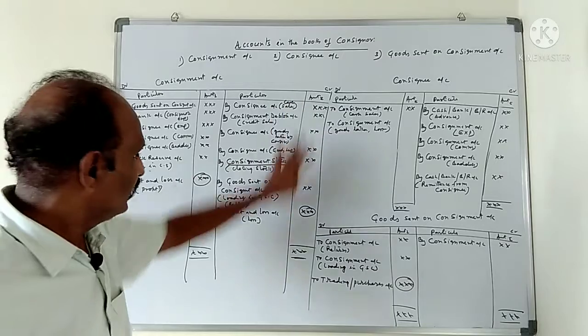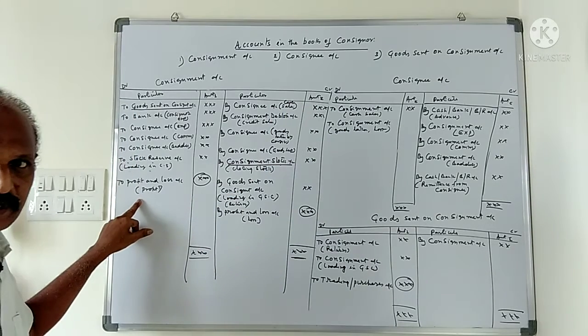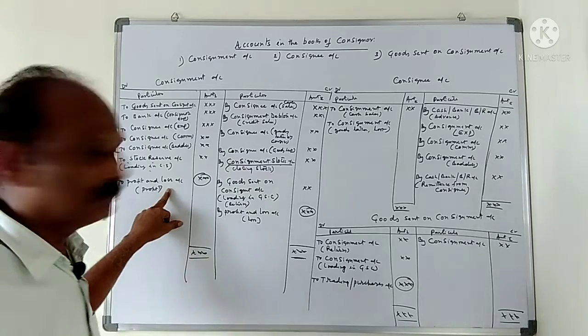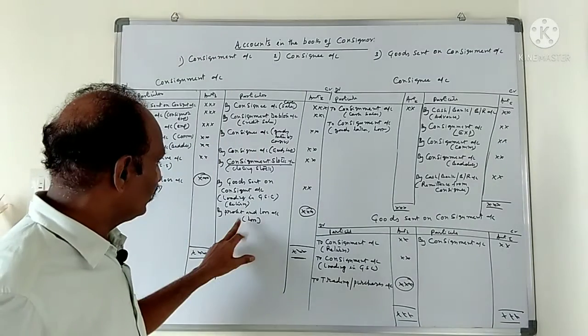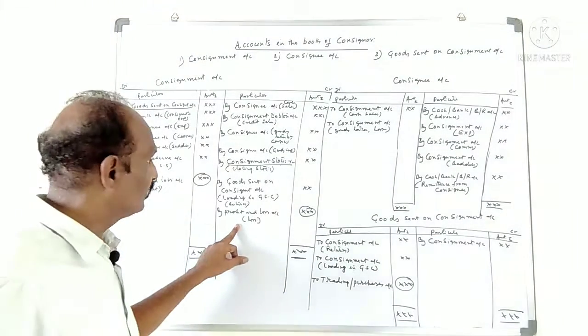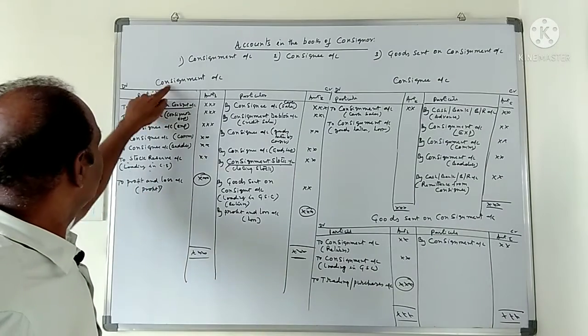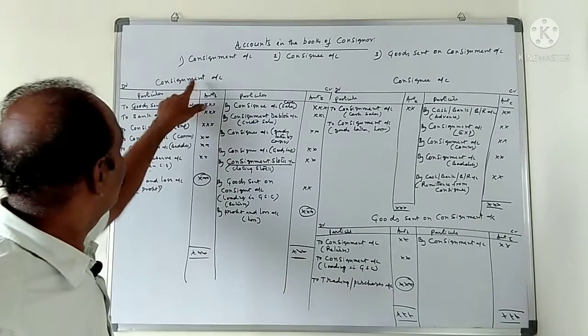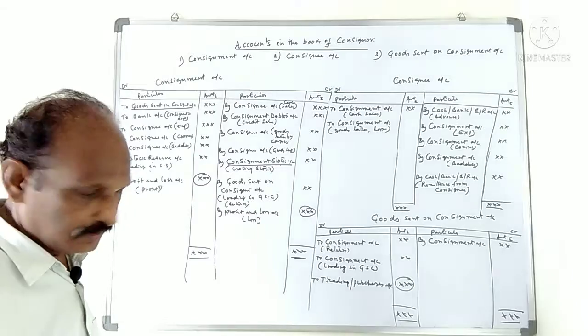Next, excess of credit over debit is known as profit. The difference amount is known as profit. It is transferred to profit and loss account. Excess of debit over credit is known as loss. Loss is also transferred to profit and loss account. What is the entry for profit? Consignment account debit to profit and loss account. Loss entry: profit and loss account debit to consignment account.